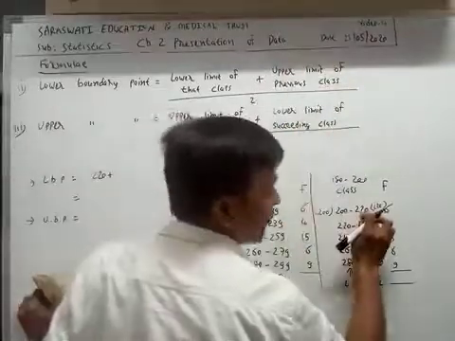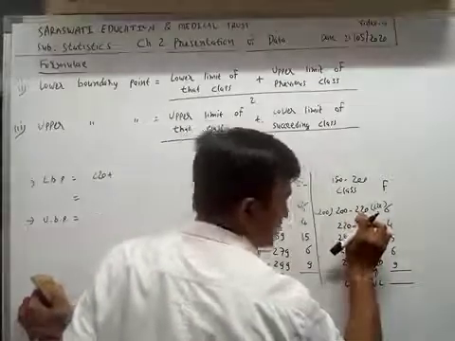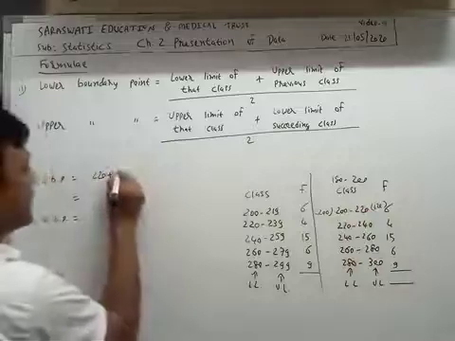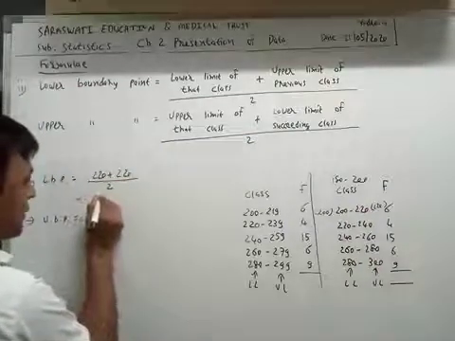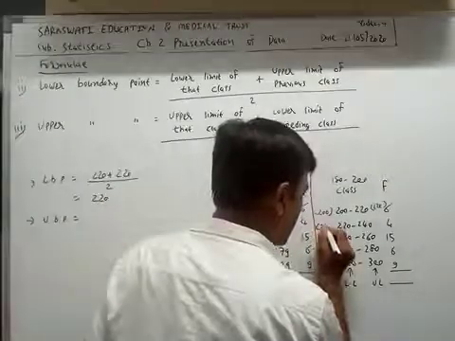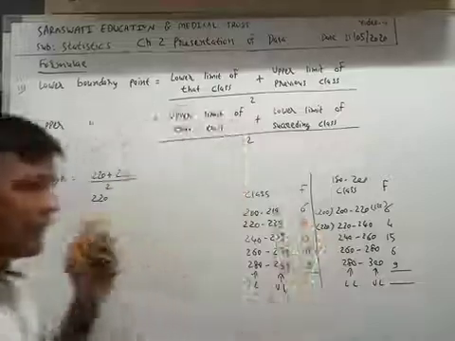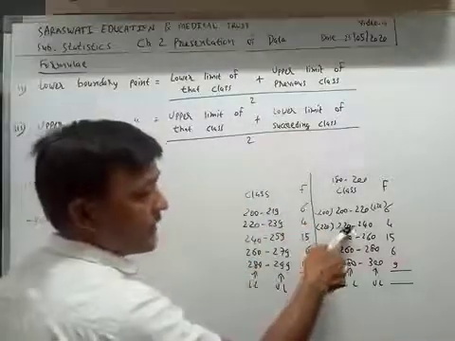The upper limit of the previous class is 220, so 220 upon 2, the answer is 220. So I can write here 220.